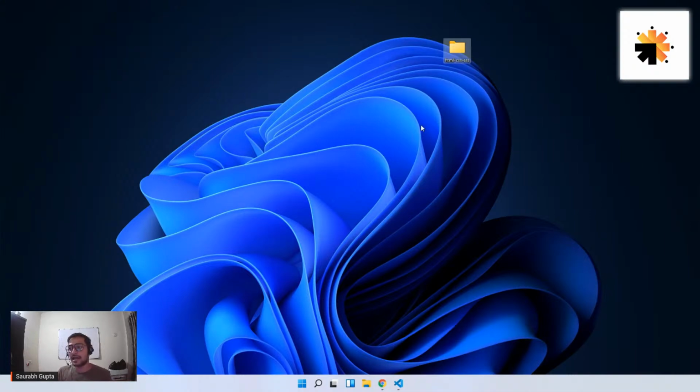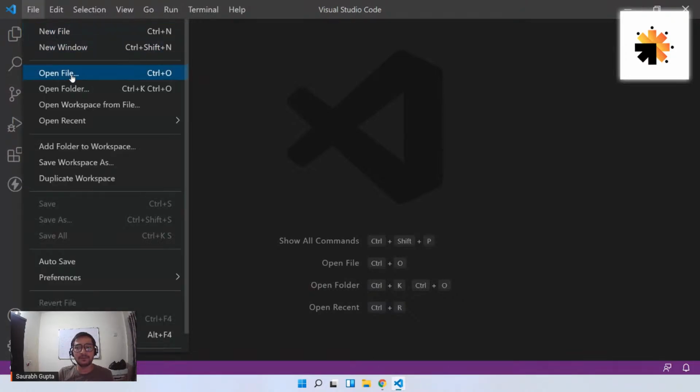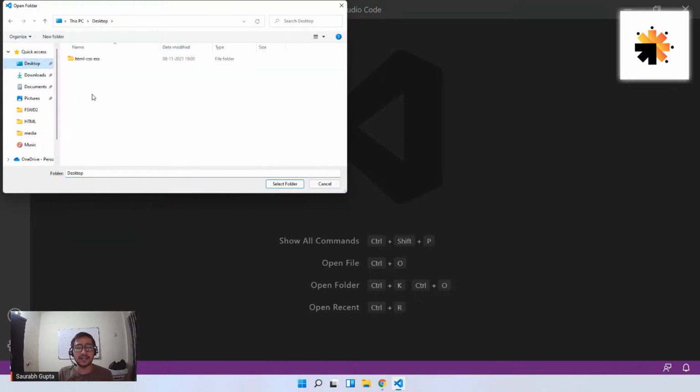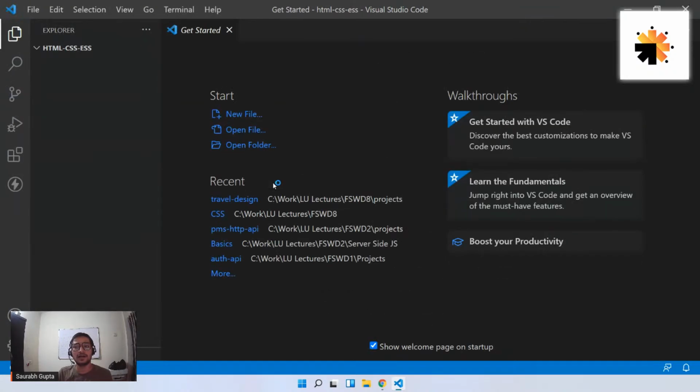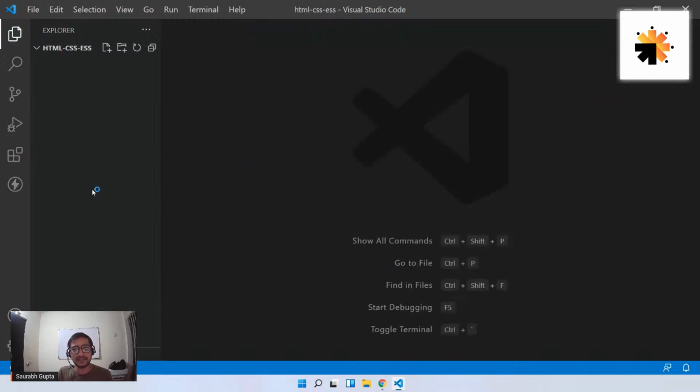Okay. And now what I'm going to do is, I don't want to come back to this folder again and again. So what we're going to do is go in our VS Code and simply say file, open folder. Okay. So click on open folder. And now simply search for the folder that you have just created. It's on desktop. So I come on desktop and this is the folder. Select it and here we go. Now that folder is actually opened through VS Code. That means this area here is nothing but your folder area.